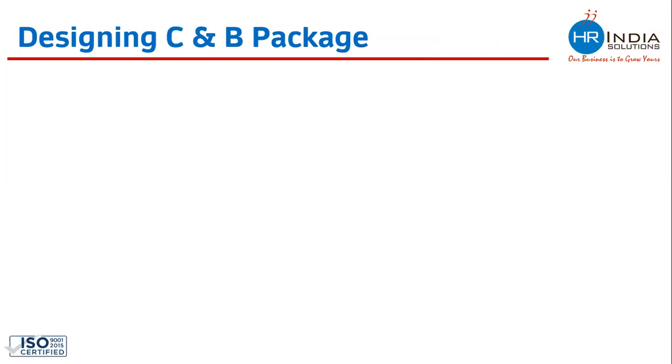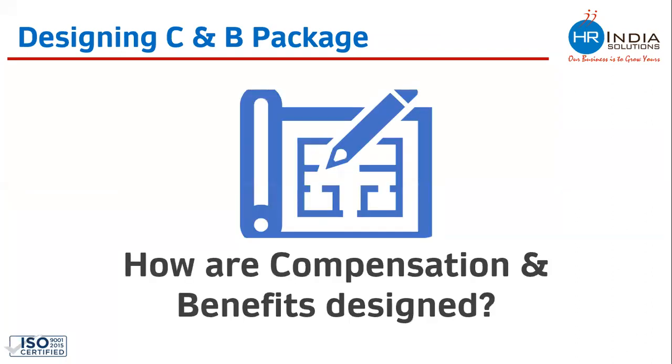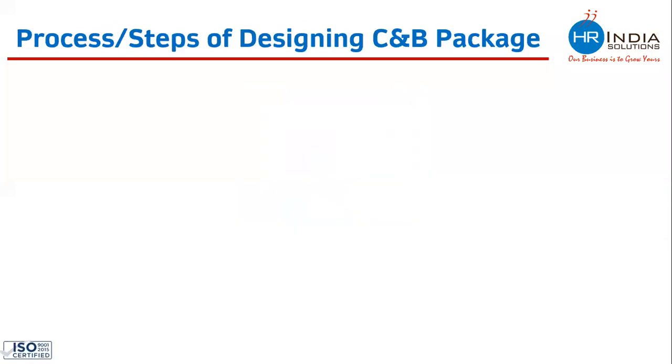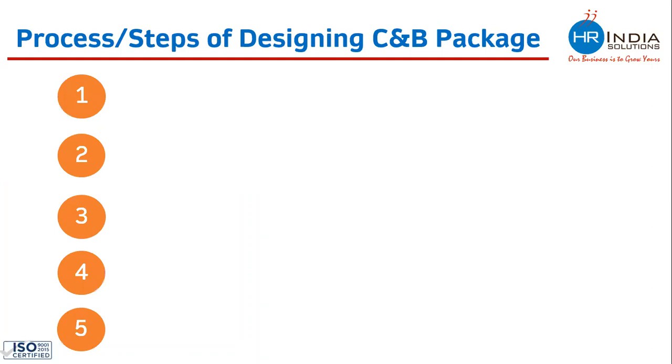So this is one of the most important parts of this demonstration, designing the CNB package. Once we have decided the salary which you would be paying to any position, how are compensation and benefits designed? What are the processes or steps of designing the CNB package? There are 5 steps of designing any CNB package. And once you are done with all these 5 steps, your entire process of designing the CTC breakup or CNB package would be complete. As a very first step, we decide the fixed or base pay.